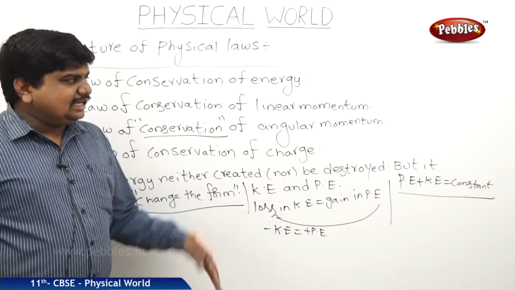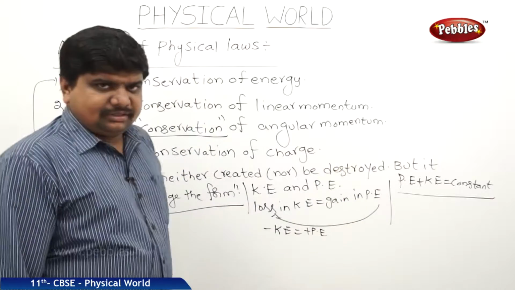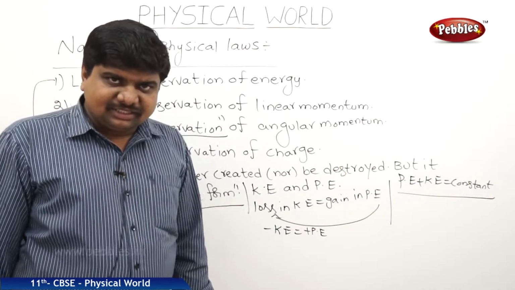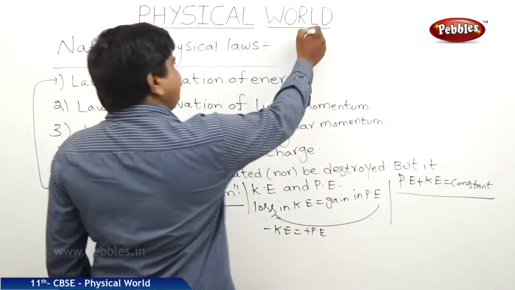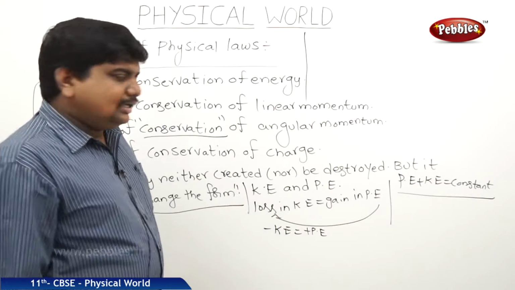The same case in the reverse order also, we can expect the same. Not only this one, many examples are there to find out the law of conservation of energy. Next we will see some examples.